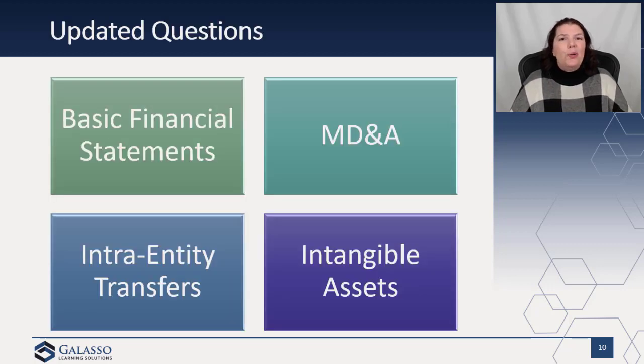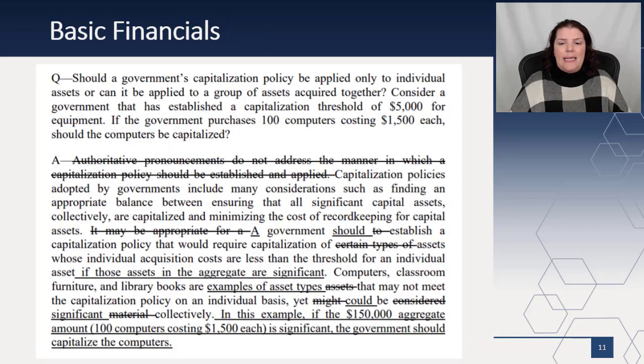In addition to new questions, they also include updated questions. Some of them are terminology oriented or language oriented, and some of them are actual changes to the interpretation. The areas that they covered were basic financial statements and MD&A, intra-entity transfers, and intangible assets. I did want to point out that in the guide, there is an appendix. After you go through the set of questions, the appendix actually shows the markup.